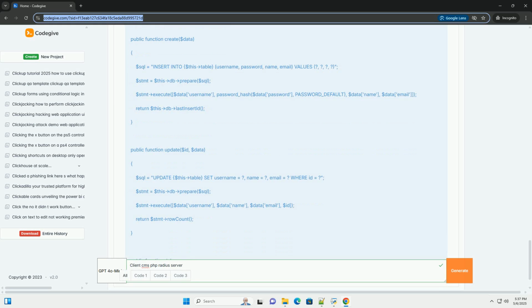9. Connecting to the Radius server. Important. Now, let's integrate with the Radius server. We'll add a function to the client controller to authenticate a client against the Radius server. This is a crucial part. Add the following functions to the client_controller.php file. Create a new login view, views/clients/login.php. Update the index.php file to include the new routes and session management. Update the default layout to include a logout button.